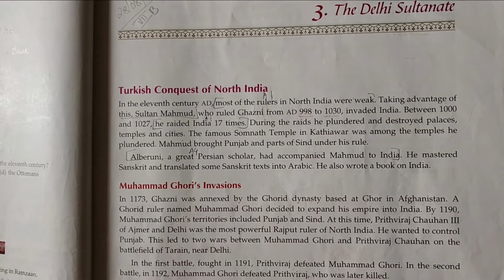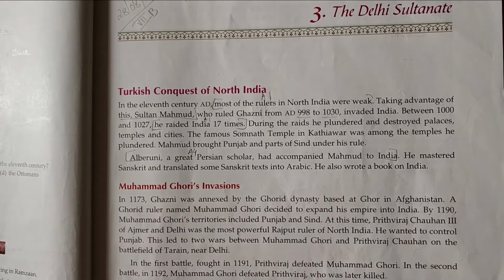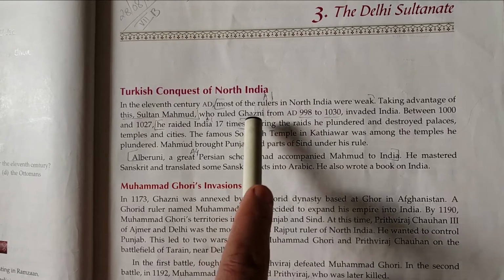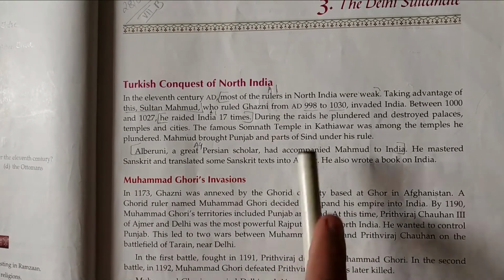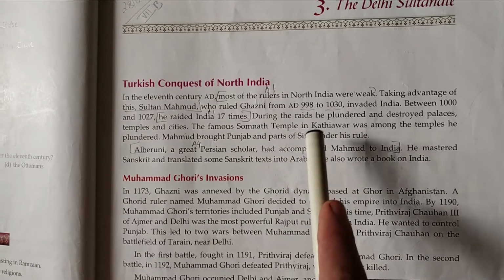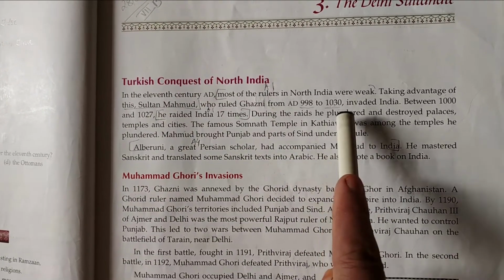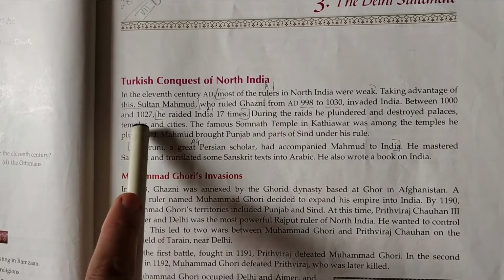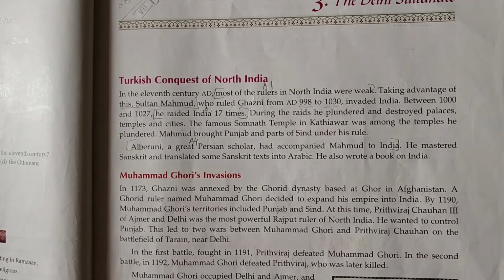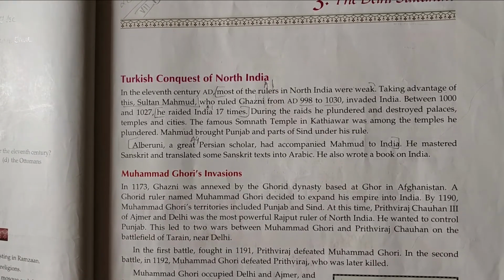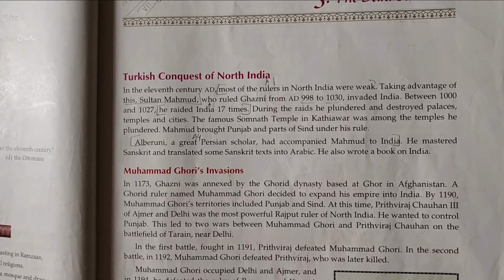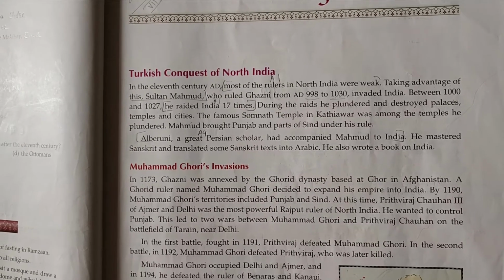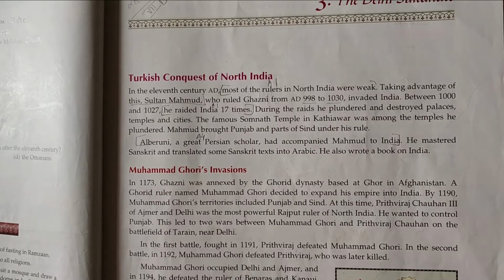the rulers in North India were very weak. So taking advantage of this, Sultan Mahmud, who was already ruling Ghazni from 998 AD to 1030, invaded India between 1000 and 1027 and raided India at least 17 times because the North Indian rulers were very weak.